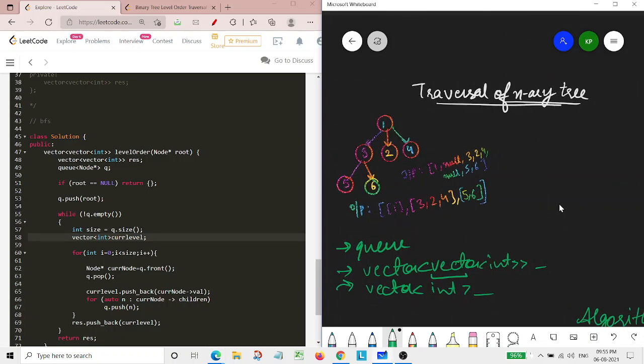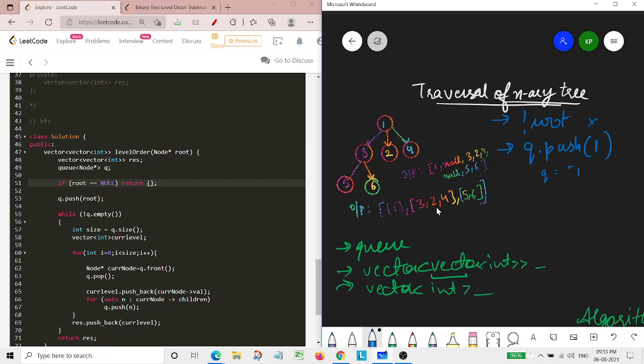So basically, first thing is that our root is not null, means this condition is presently false, so it won't return this. So then it will be pushing the root into our queue. So now 1 will be pushed into the queue, and the queue would be having 1.